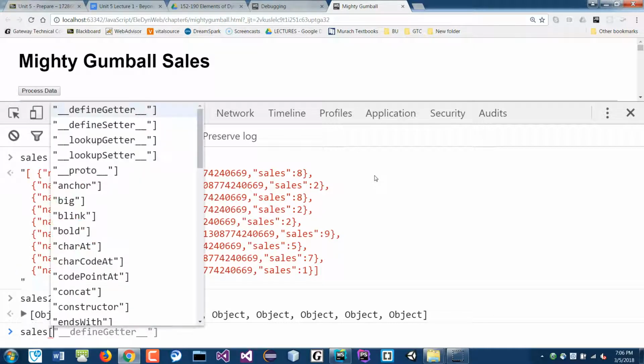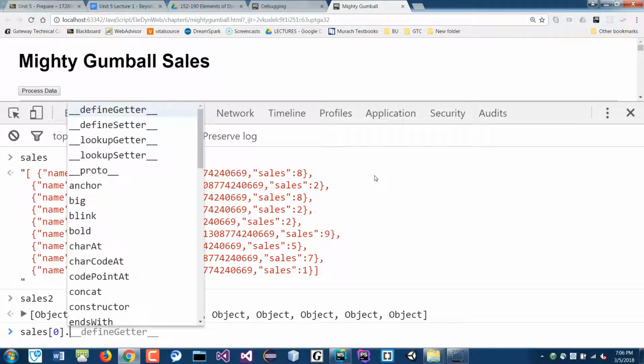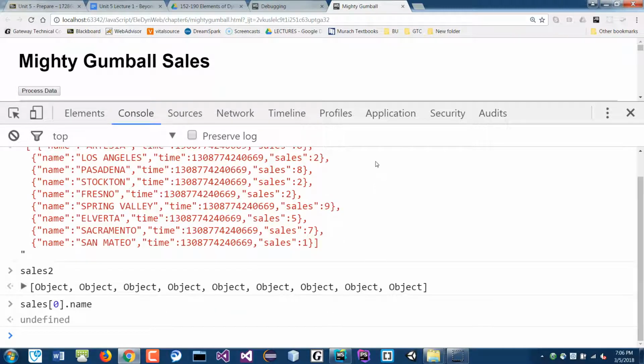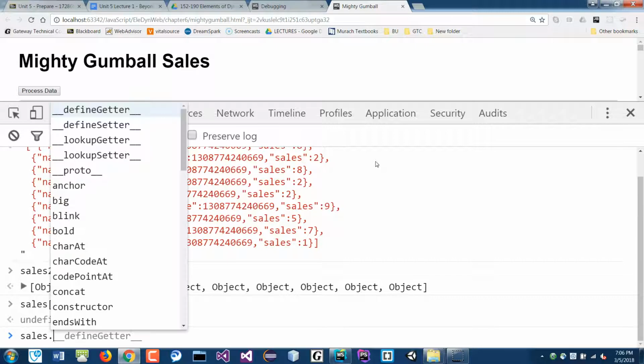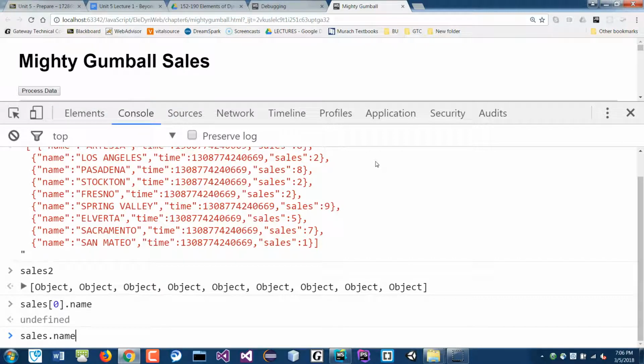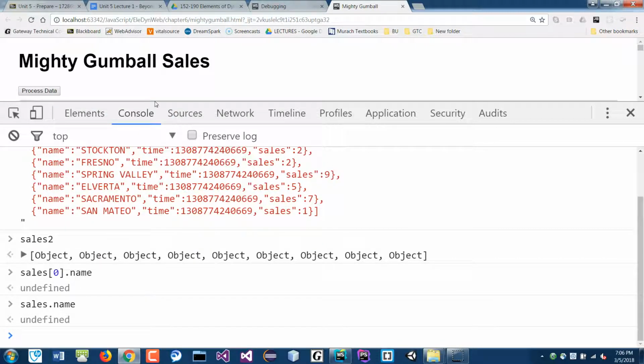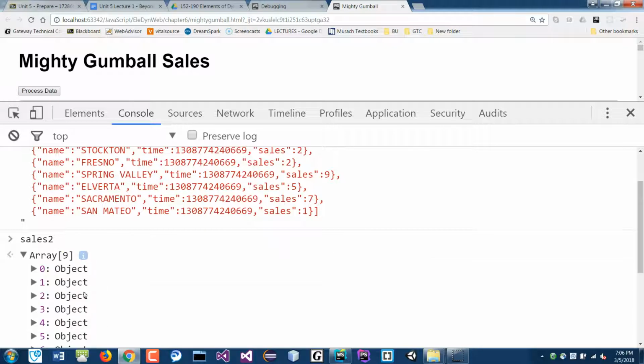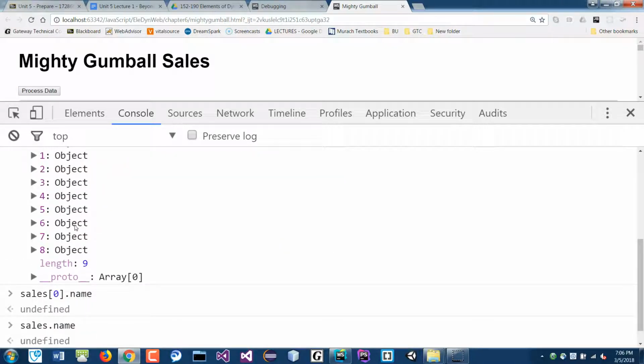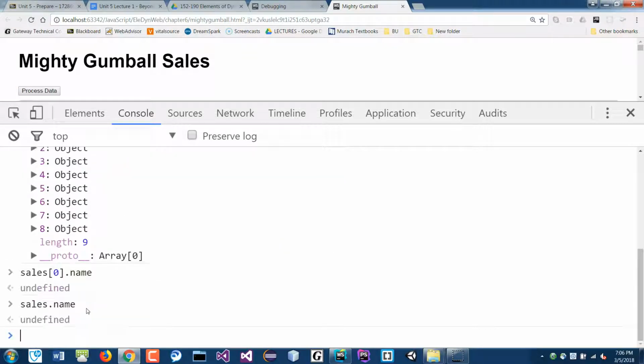Sales 0 of name. Nope. Is it just name? I thought it's, wait a minute. Sales 0.